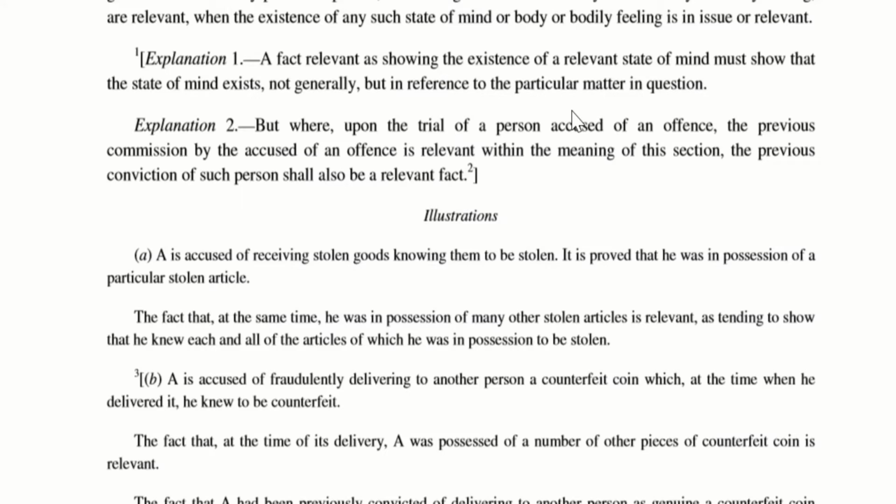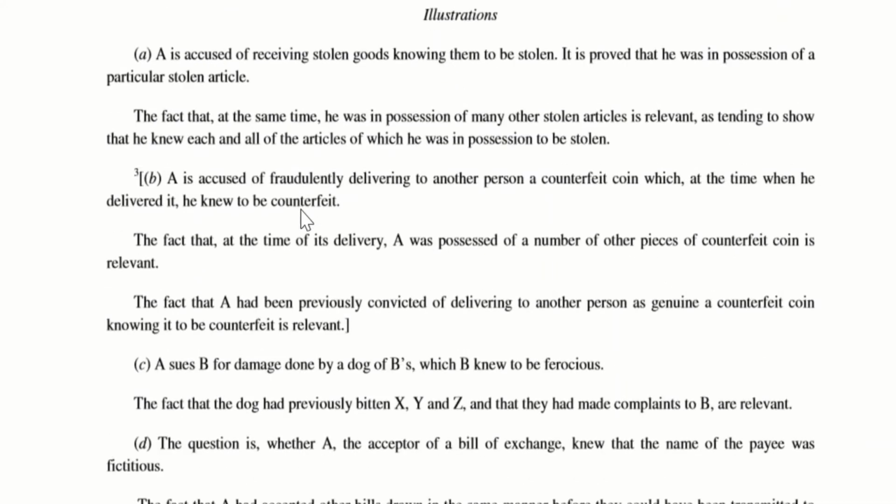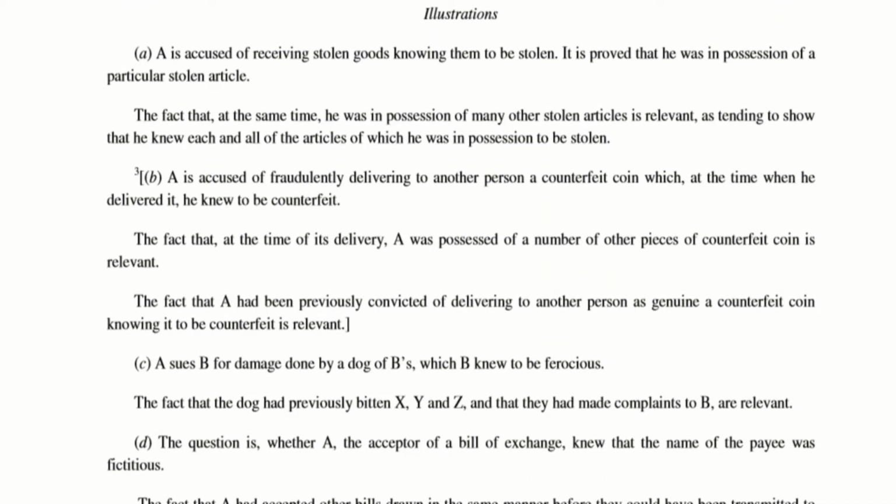To make it much more simple, imagine a person A is undergoing a trial for rape. In that case, if he has committed rape prior to this on somebody else and he was convicted in the previous case, then that fact of his conviction becomes a relevant fact. Now let us move to the illustrations which have been provided. A is accused of receiving stolen goods knowing them to be stolen. It is proved that he was in possession of a particular stolen article.